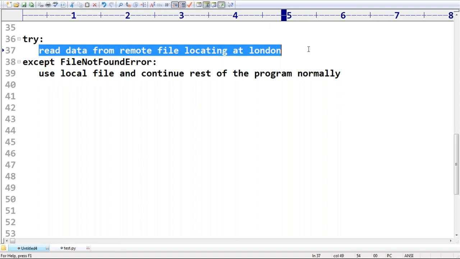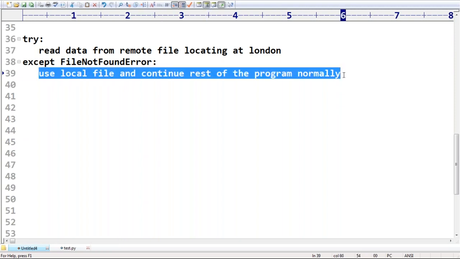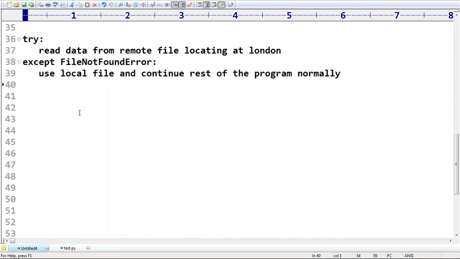Yes, the finally block and all those things we will discuss. Don't worry about that. We will discuss all those things. Okay, that's all. This is read the data from the remote file located at London. While reading this, immediately the except block is going to get the chance. Finally and all those things are already there in Python. We will discuss, don't worry. Most of Java's exception handling and Python exception handling are the same. Only the words will be changed. Beyond that, nothing, sir.